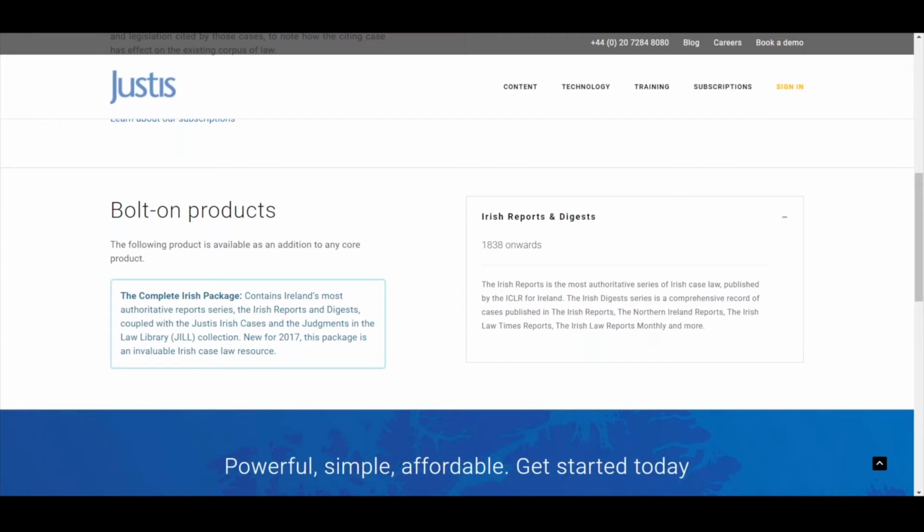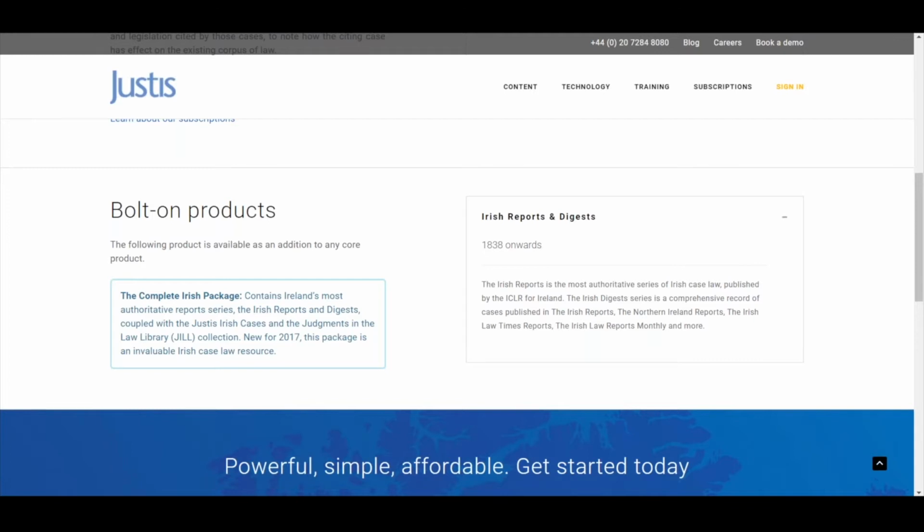Now, as well as the content in the Irish core, we also have the Irish reports and digests. They go all the way back to 1838. And you may have seen there was a press release towards the end of last week where we announced Justis is working in partnership with the ICLR in Ireland. As some of you may know, the Irish reports usually run about 2 or 3 years after the cases have come out due to the time taken for the editorial input, and then binding the documents, creating the hard copy, and then they're put online. So this process can take sort of 2 to 3 years.